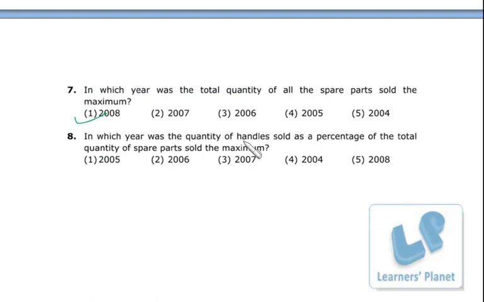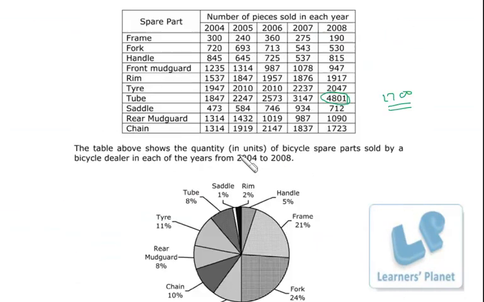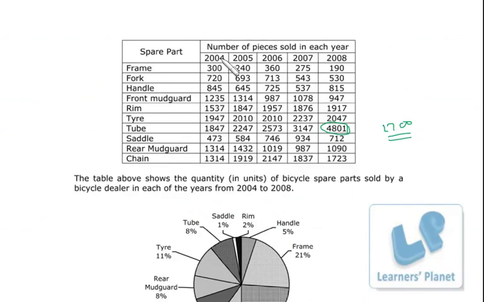In which year was the quantity of handles sold as a percentage of the total quantity of spare parts sold the maximum? Okay. This is also either we have to go by observation of the data, or it will be a huge calculation. So suppose I take year 2004 handles, this is 845 out of the total quantity.